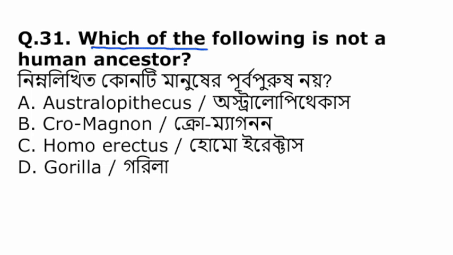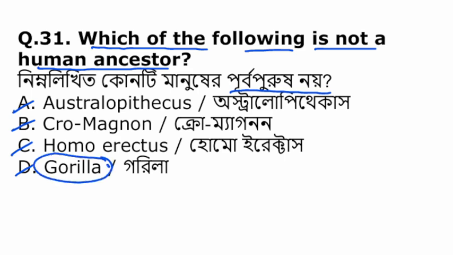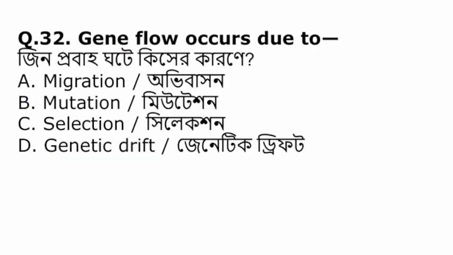Which of the following is not a human ancestor? এর মধ্যে থেকে কোনটা মানুষের পূর্বপুরুষ নয়? Australopithecus, Cro-Magnon, Homo erectus, gorilla. So among them, gorilla is not considered as a human ancestor. They are modern apes, so they are not considered as an ancestor of human.